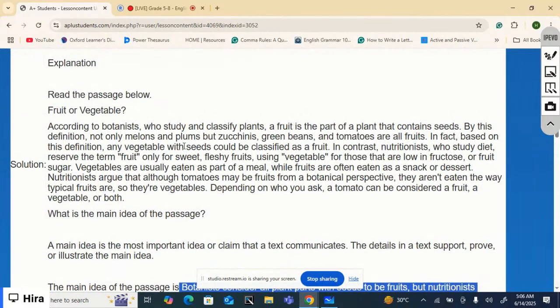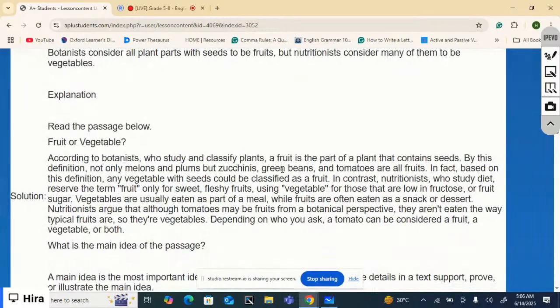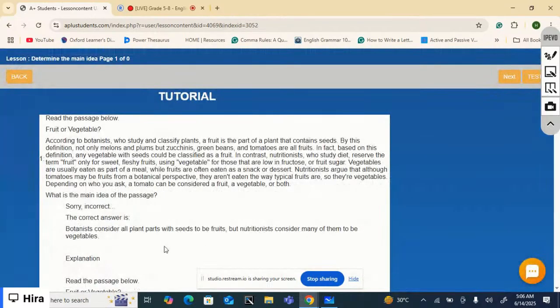Look at the details. There are many details that support it, that prove it, and that illustrate this main idea that botanists consider all plant parts with seeds to be fruits, but nutritionists consider many of them to be vegetables. There are many examples or details given here which prove and support this main idea. So this is how we determine the main idea of any text. Let's begin the test.